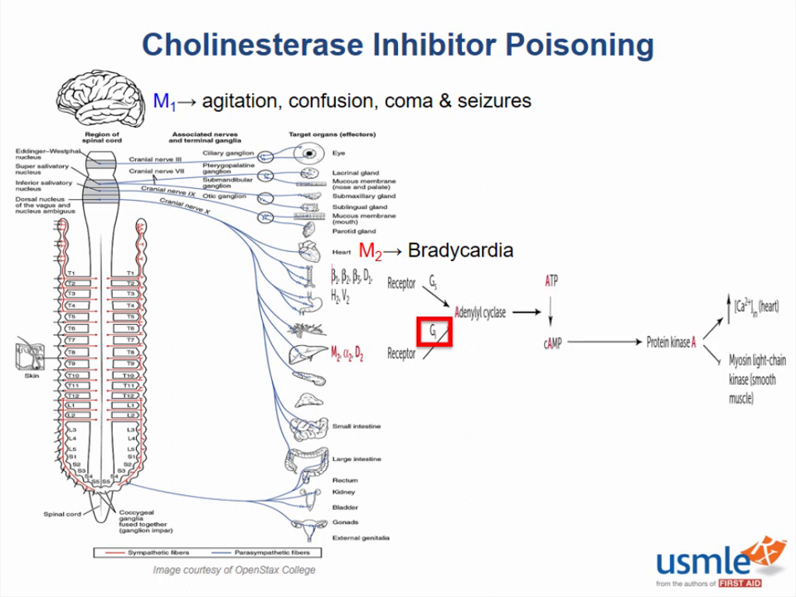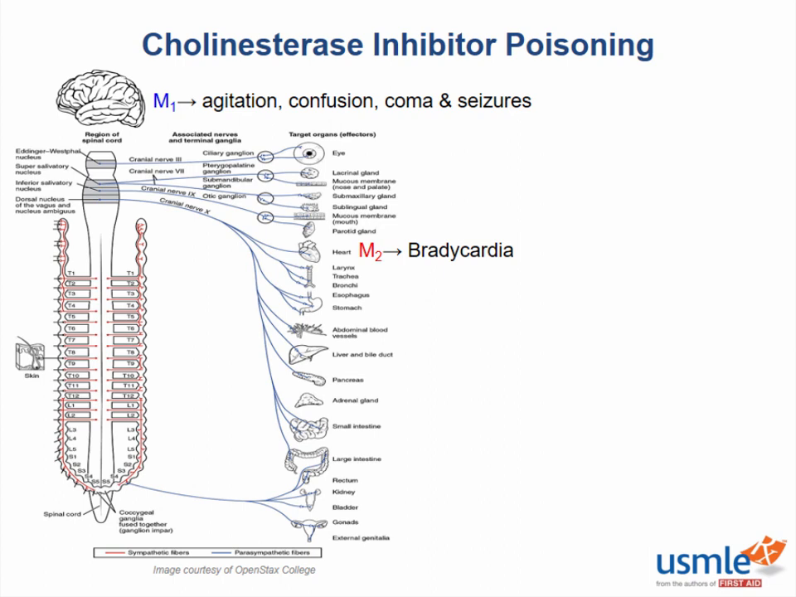Activation of the Gi subunit causes inhibition of adenylyl cyclase and a decrease in the conversion of ATP to cyclic AMP. As a result, protein kinase A is not activated, leading to no increase in the amount of intracellular calcium in cardiac myocytes. Now, what does a decrease in intracellular calcium do to our heart rate and cardiac output? Both decrease significantly, which is why bradycardia is classically seen in a patient with insecticide poisoning.